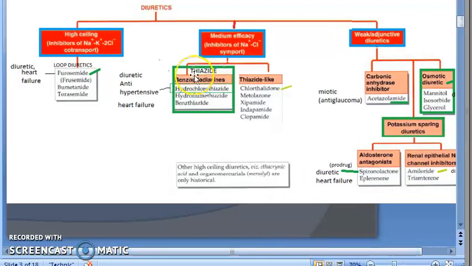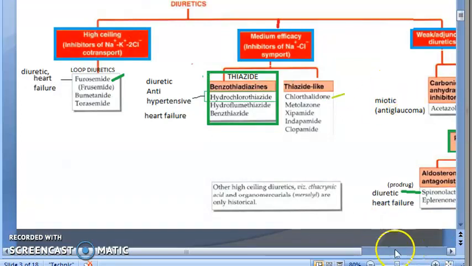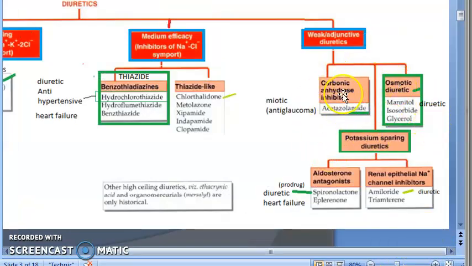In exam, what and all they have asked, let us see. Furosemide has been asked in the exam. Hydrochlorothiazide or thiazides itself completely has been asked in the exam. So you need to know the other example, benzthiazide. Okay, that shouldn't be difficult. Benzthiazide, and also you can remember thiazide-like chlorthalidone. Chlorthalidone is thiazide-like. Then coming to carbonic anhydrase inhibitors, you have the example acetazolamide. This has been asked in the exam, acetazolamide.